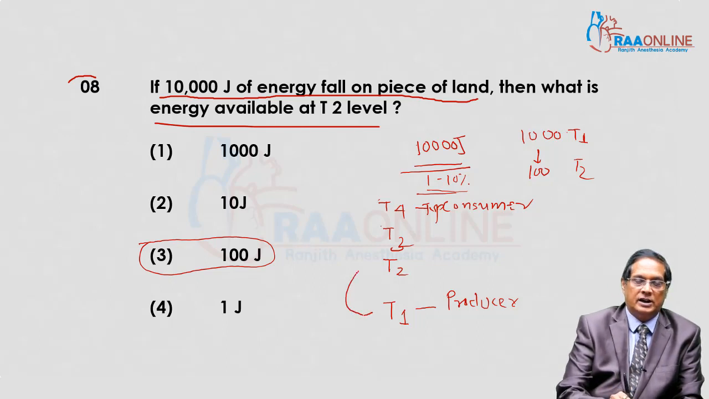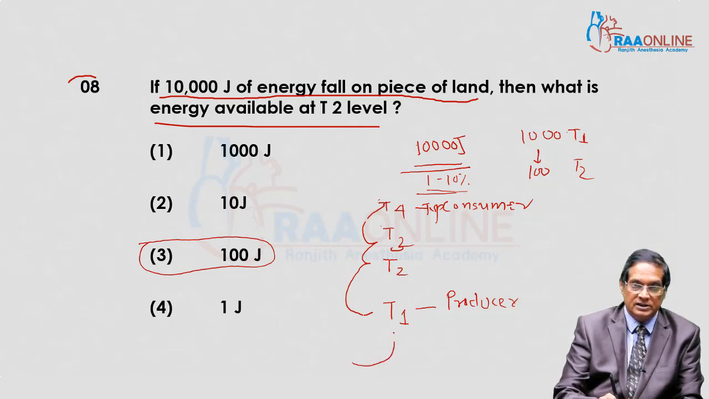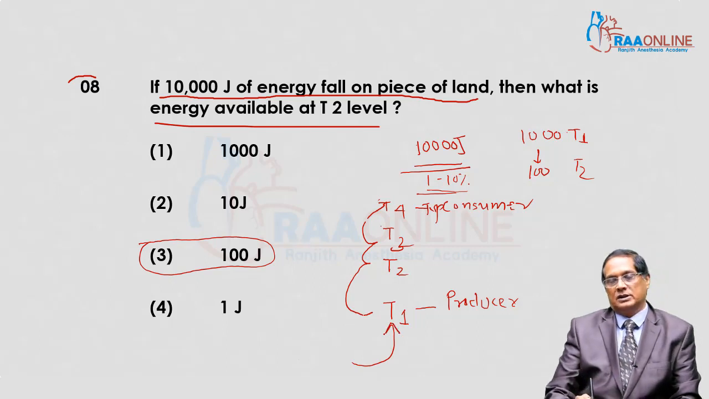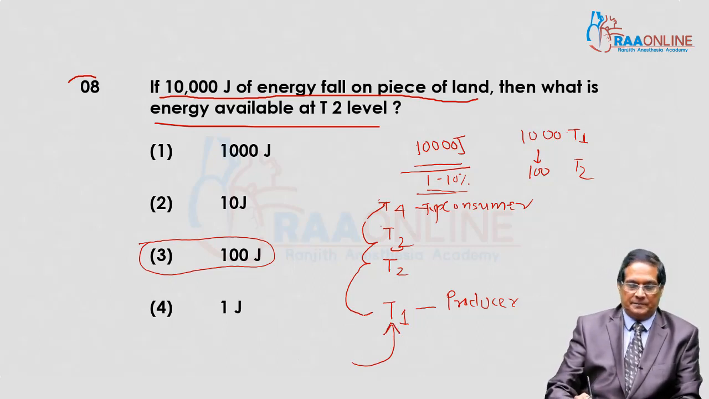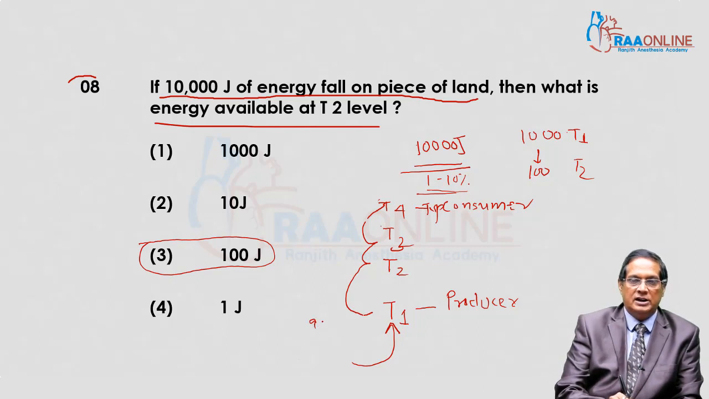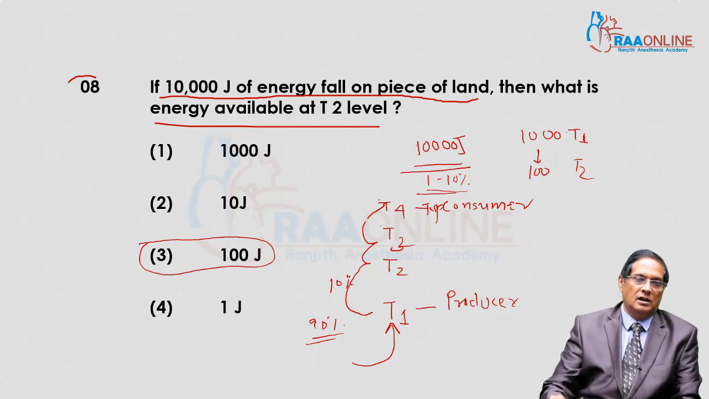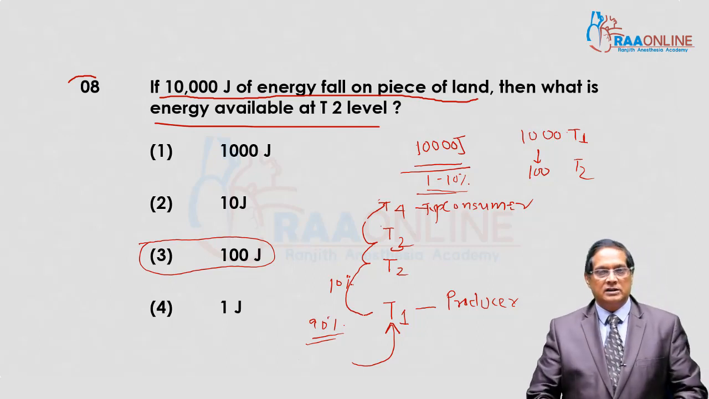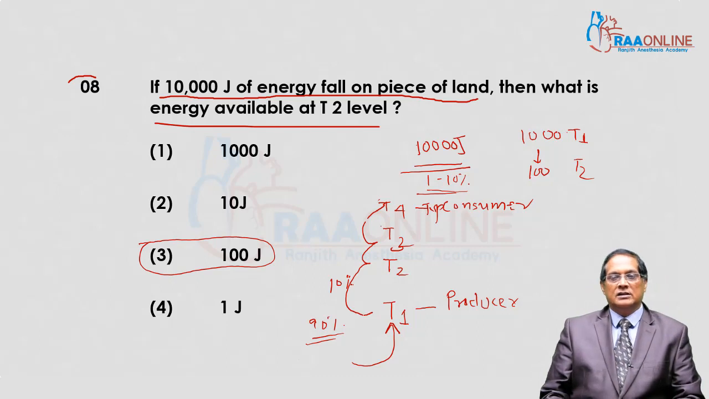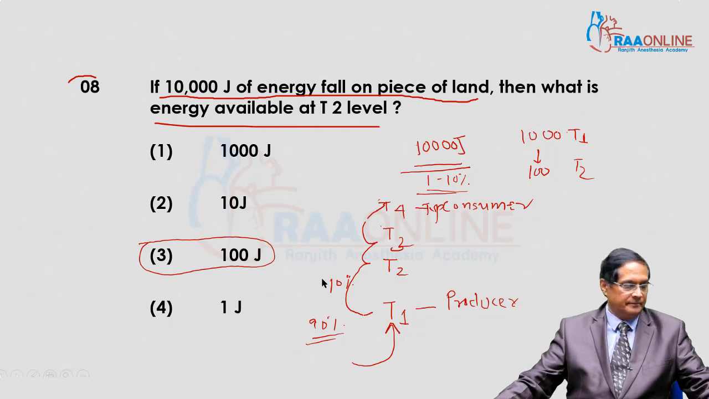And the law of 10% energy is applicable. The amount of energy captured by the producer, out of which 90% is utilized by the producer and hardly 10% is shifted to the next level. So this law is applied. According to this law, the third answer is correct. That is, the T2 level, the herbivores, receive hardly 100 joule energy.